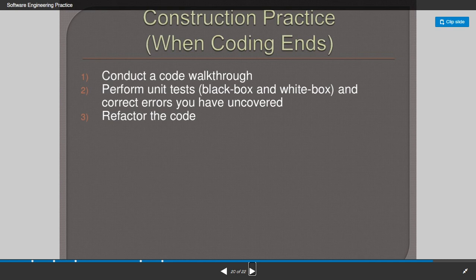A code walkthrough is going top to bottom through the code to see how it has been done, and we can also test the code component wise, to see how it is built. Perform unit tests, black box and white box, and correct the errors you have uncovered. Black box is all about the functionality and white box is all about path testing. And finally, refactor the code.